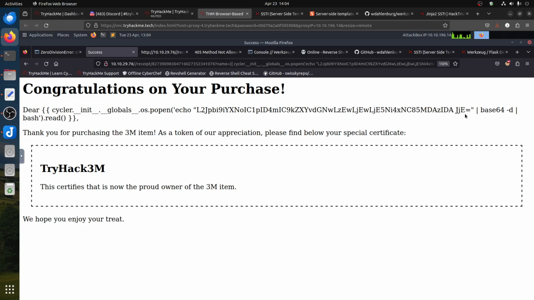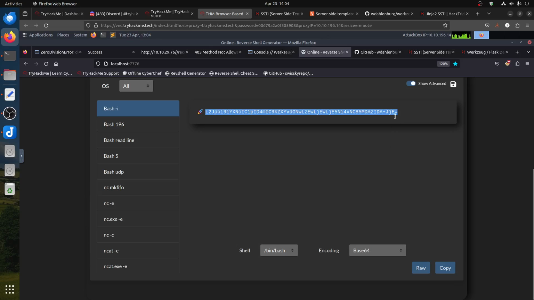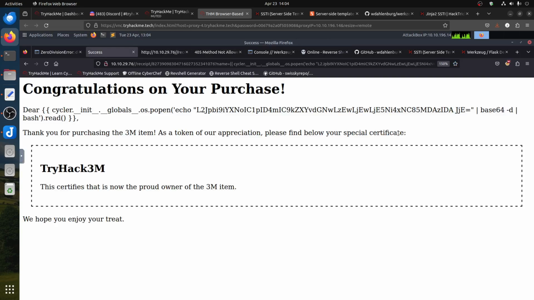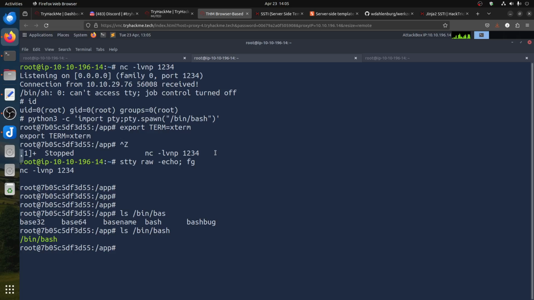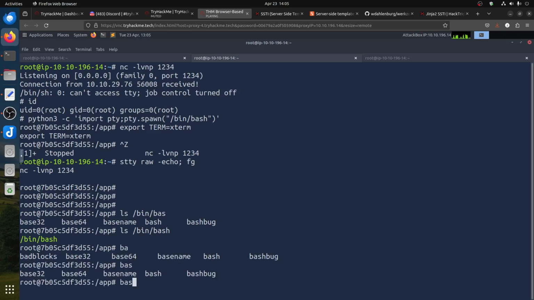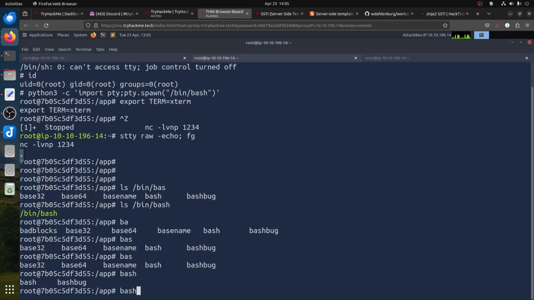Echo, let's make sure that I did not waste my time here. Base64, base64 decode, then pipe it to bash. Yeah, and base64 exists here. And I can write bash directly from the command line. Yeah, this is bash.